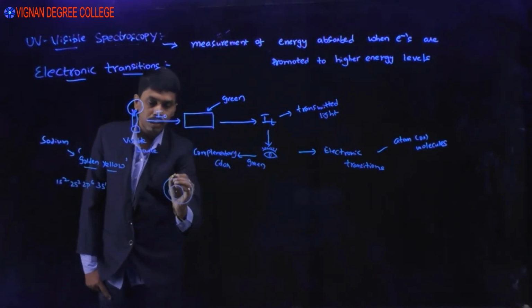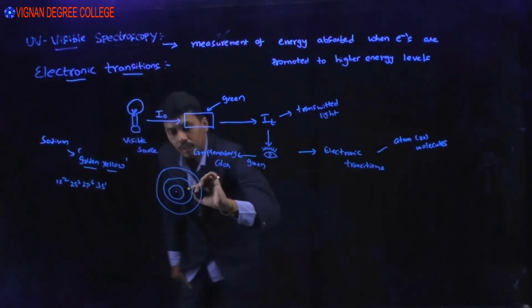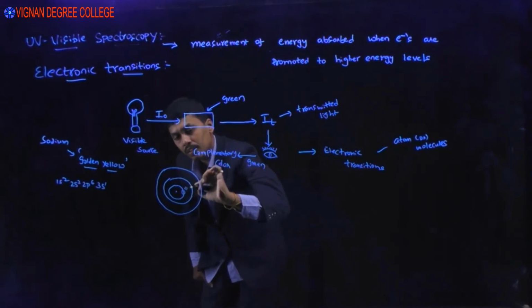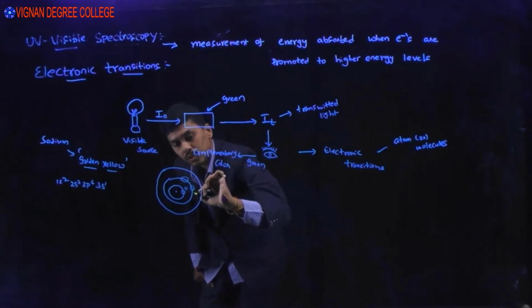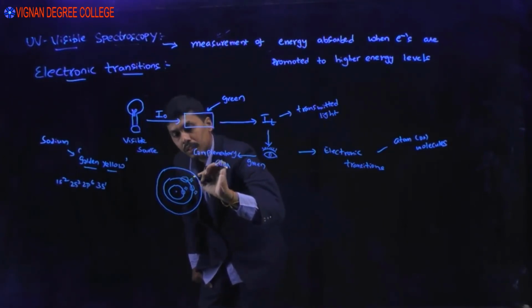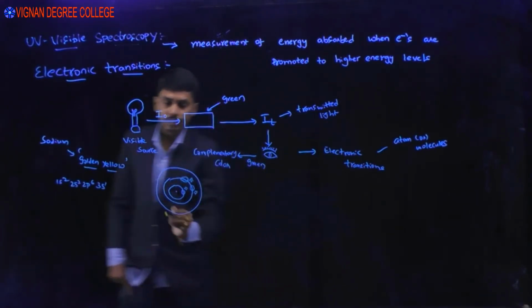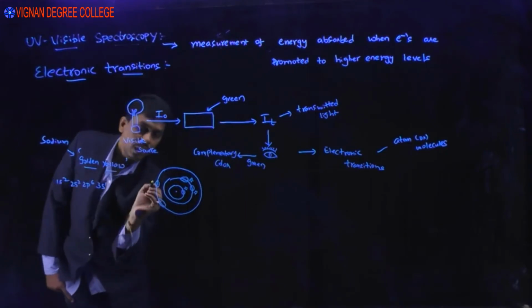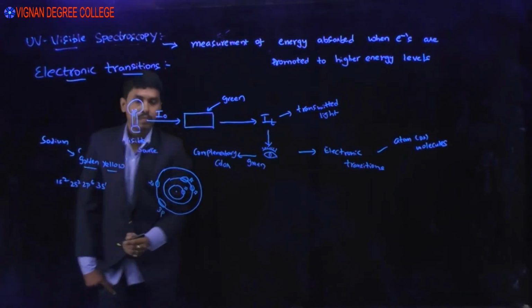Here the inner orbitals: this is 1s, 2s, 2p, here 2 electrons, here 6 electrons. Here 1 electron, this is 3s, and we have an empty 3p orbital.